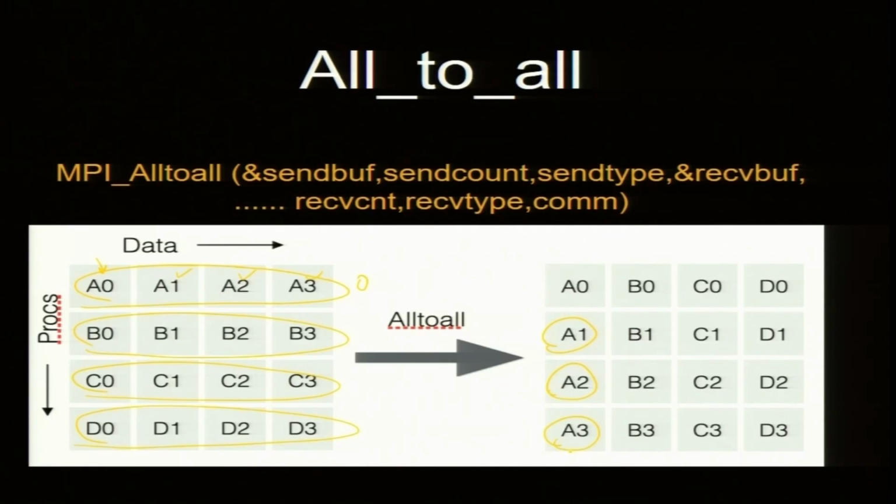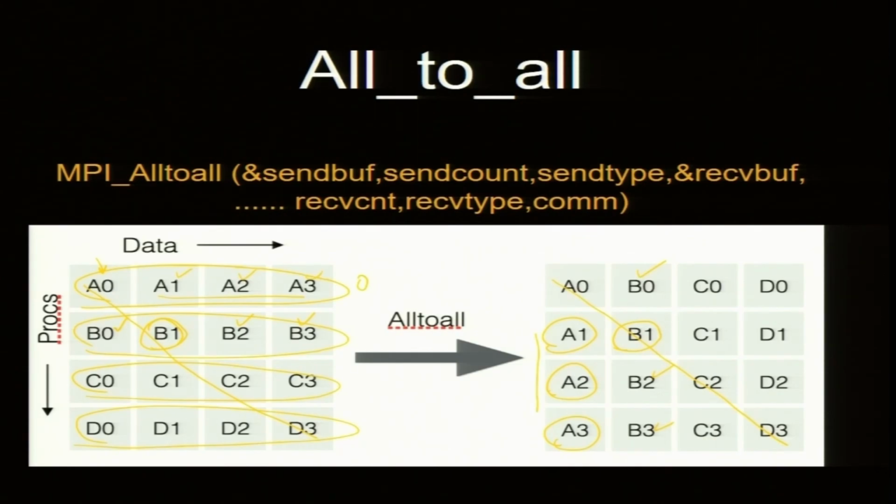What does processor 1 do? It keeps B1, the diagonal entries are kept with itself. So, B1 is here, but the other ones like B0, B2 and B3 are transferred. So, B0 goes to 0, B2 goes to 2 and B3 goes to processor 3. So, in fact, it is a transpose, so called transpose. You can see the diagonal is remaining the same, but A1, A2, A3 have come down, right. The row has become column and column has become row, but this is for single data.